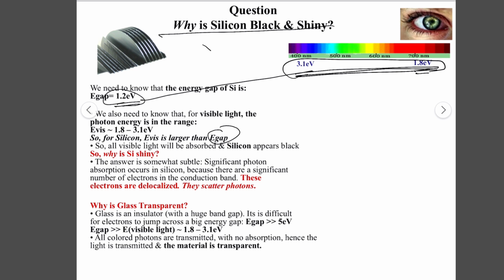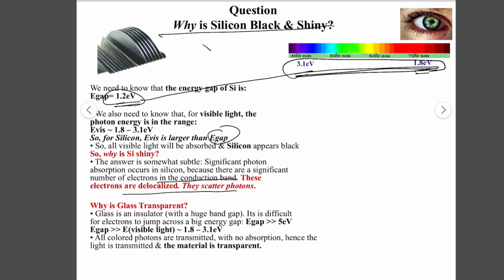So why is silicon shiny? To answer this question, we will see the next slides also, but the answer is that there is a significant number of electrons in the conduction band, and these electrons are delocalized and they scatter photons. Because they scatter photons, they look shiny.